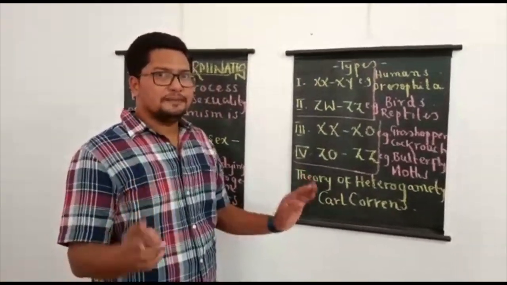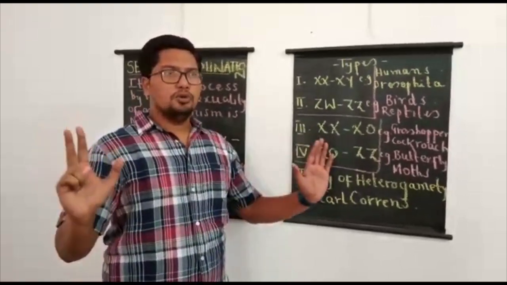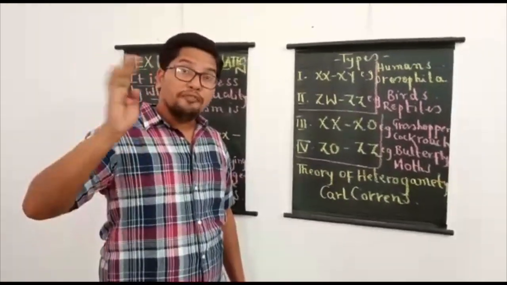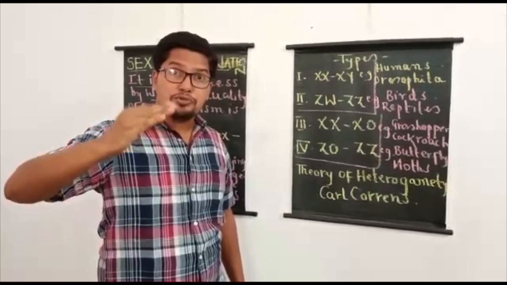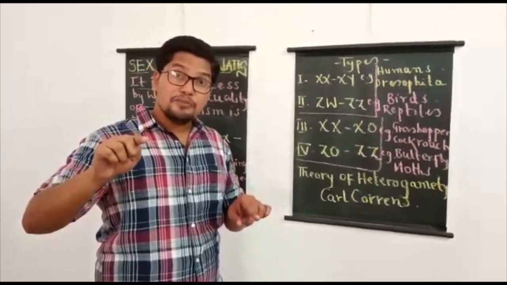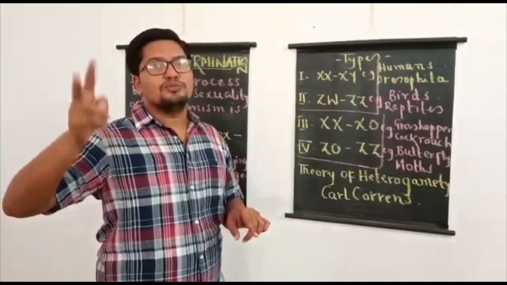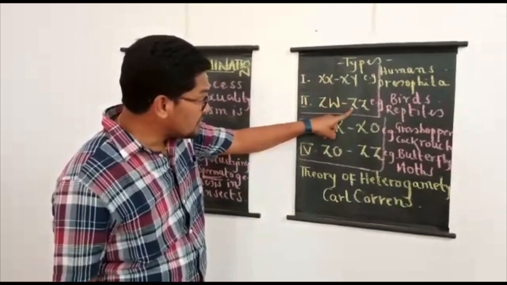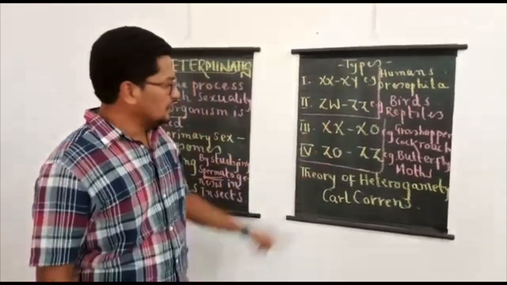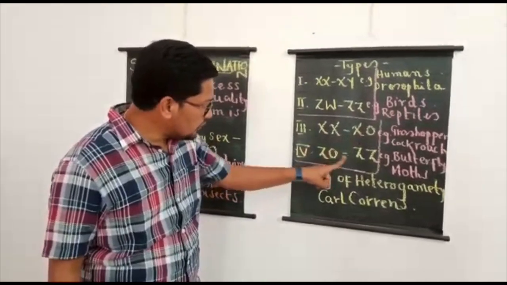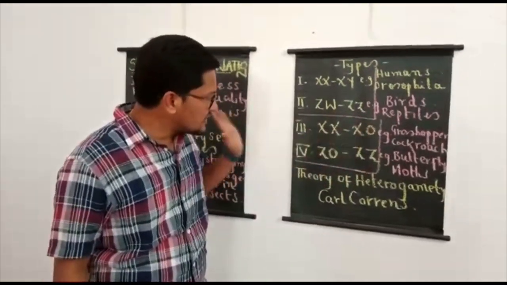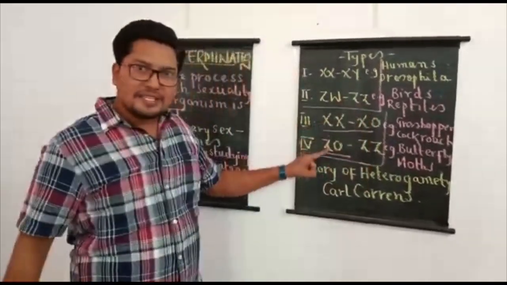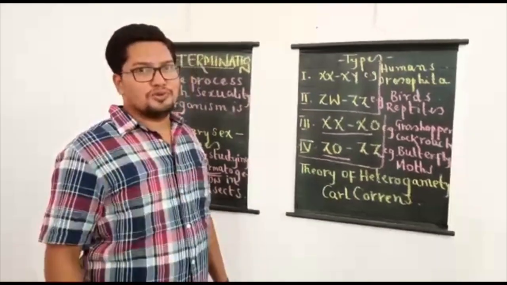With this it is very clear. Let us take the human example only. In humans, whether male or female, 2n is equal to 46 only. So there is no difference in number of chromosomes from males to females. But the difference comes in the type of the sex chromosome. On that criterion, I have written XX-XY method, ZW-ZZ method. And later you can see XX-XO method, ZO-ZZ method, where O indicates absence of the chromosome. So these 2 are based on difference in number of chromosomes.